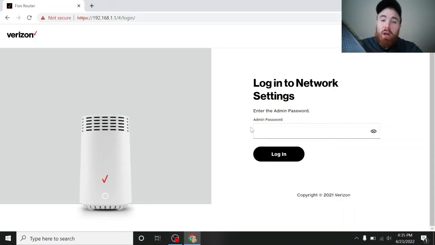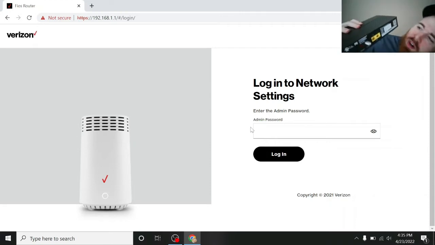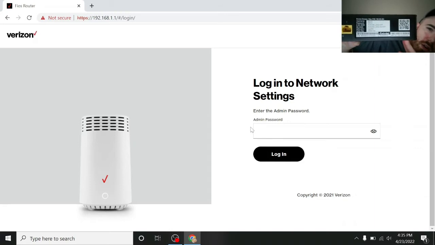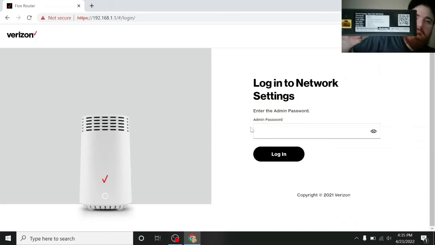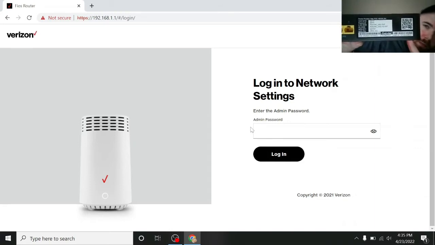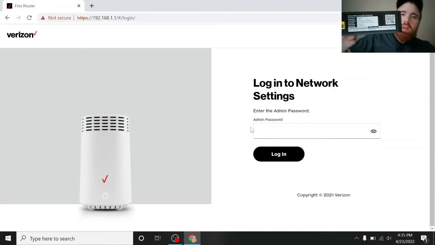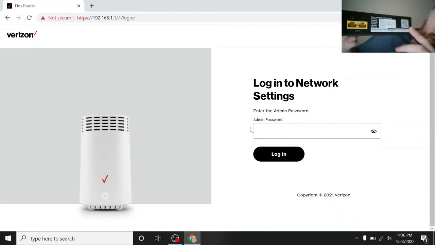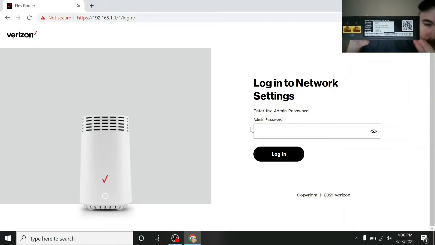All you need is your router. So I have an extender here, which I'm going to pretend is our router. And when you get to your router, go to the back of it and find this little section right here. I don't know how well you can see this, and if you can't, I apologize, but there's a part on the back that has, it's either going to be a website or 4 octets of numbers called an IP address. So this extender has 4 octets of numbers, which is an IP address, and then below it there's a